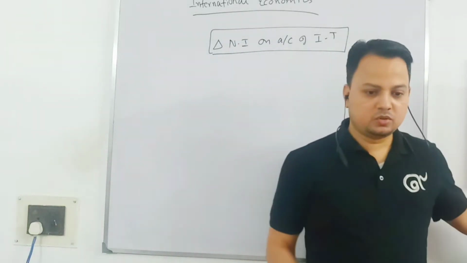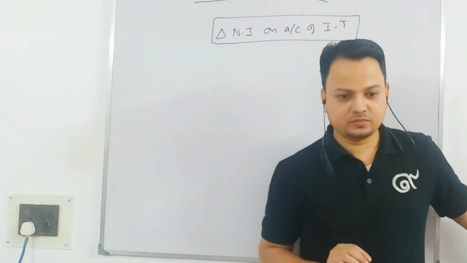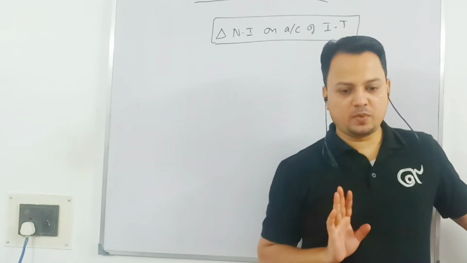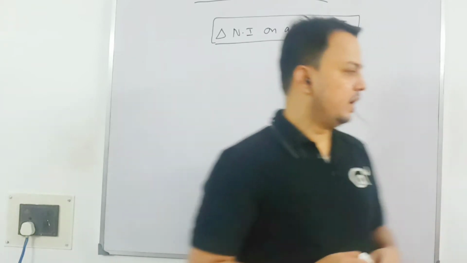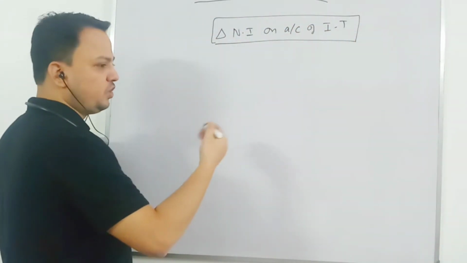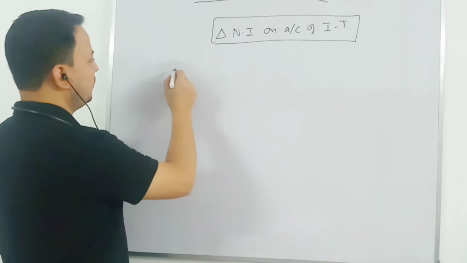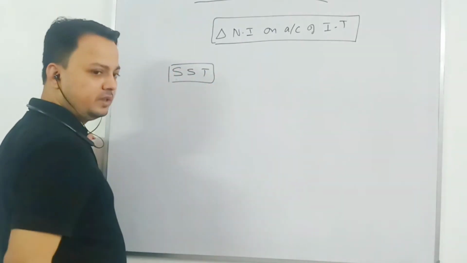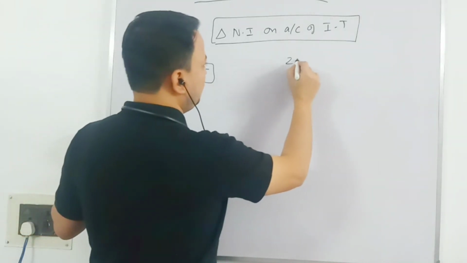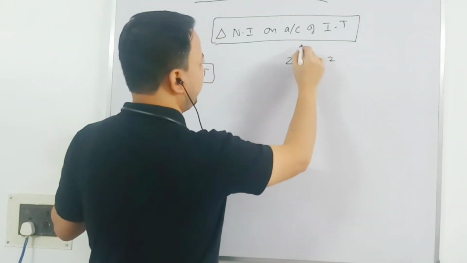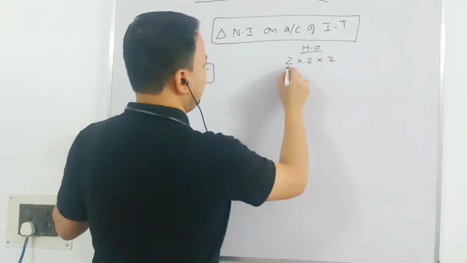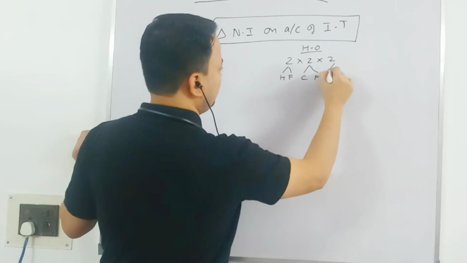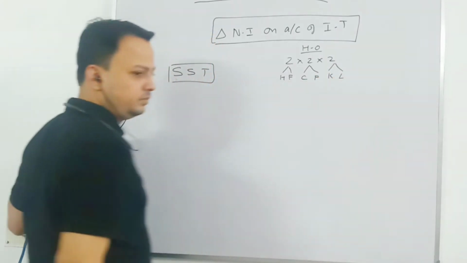So let me recapitulate what I have done. We have looked at change in national income on account of international trade, and how distribution of income within the economy is changing. We have seen it through the Stolper-Samuelson theorem. We have looked at a 2 by 2 by 2 economy. In the Heckscher-Ohlin theory, we have taken two countries, home and foreign, producing two goods, cloth and food, using two factors of production, capital and labor.